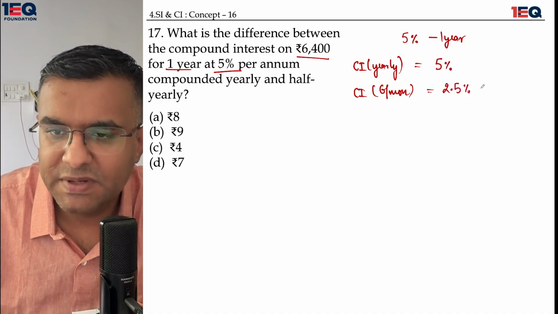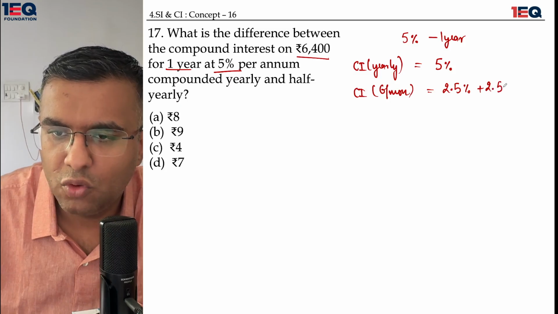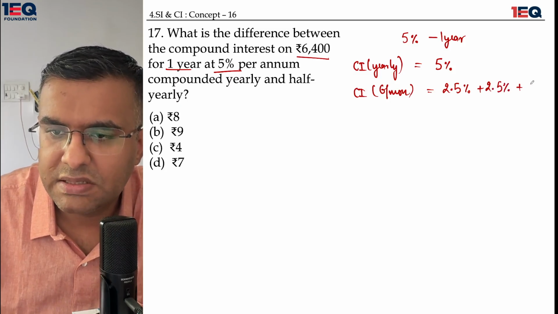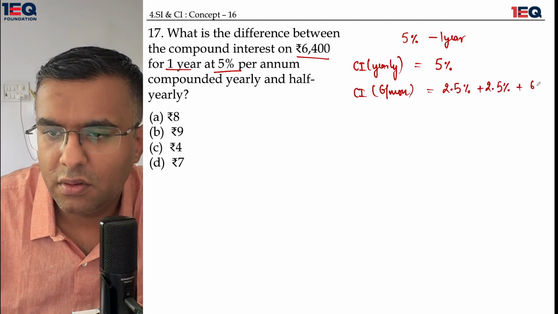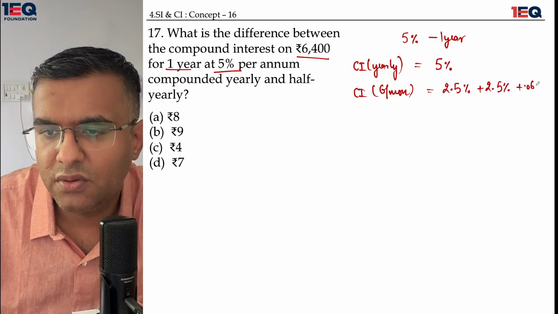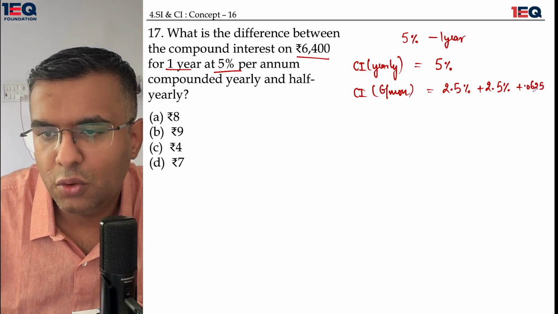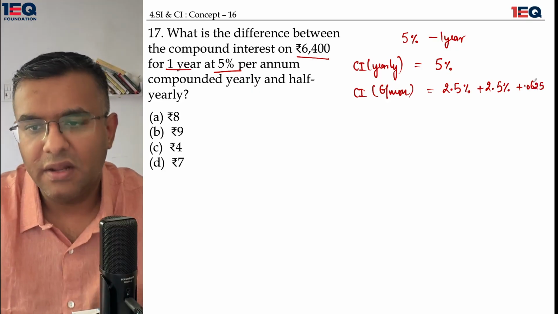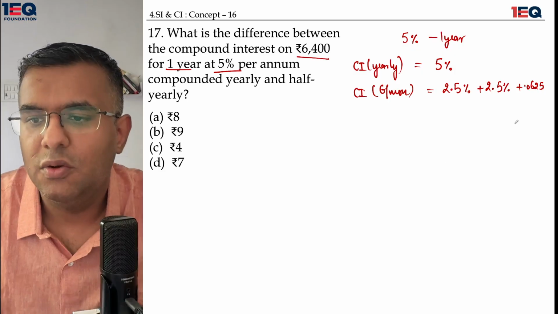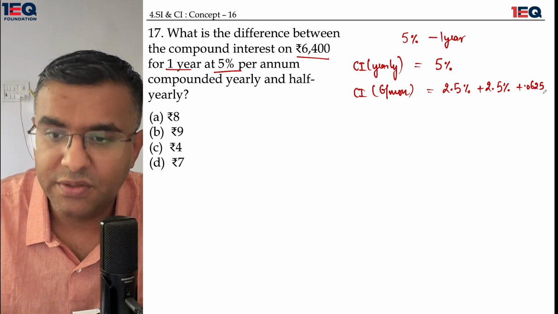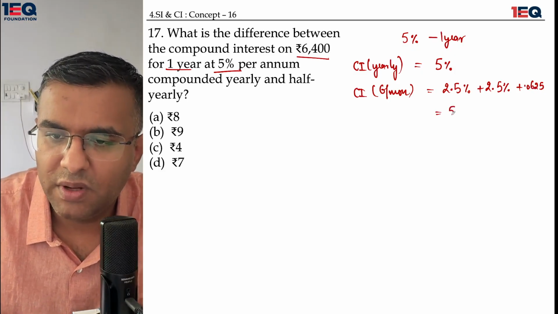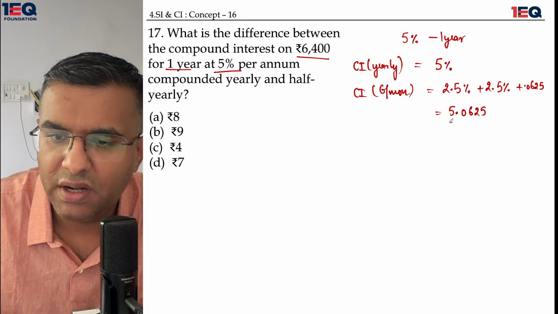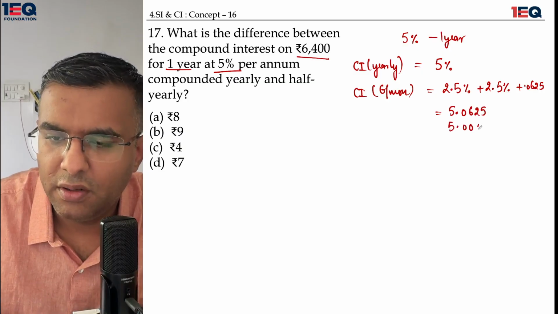So 2.5% plus 2.5% plus 6.25 or 0.0625. Okay, because 2.5 squared is 6.25 and another 100 in the division would give me 0.0625. So this is going to come out as 5.0625, and there is a 5.000 in the situation.